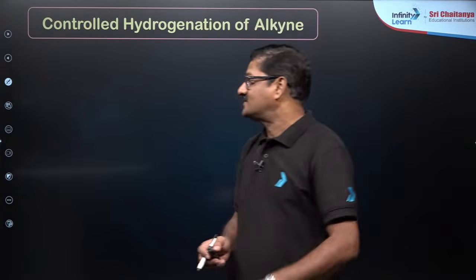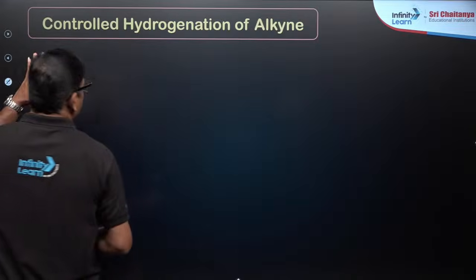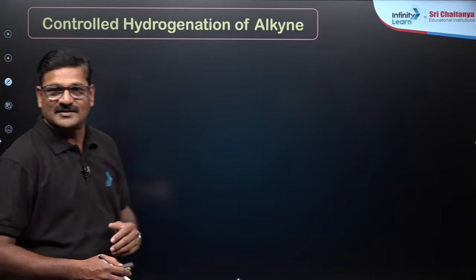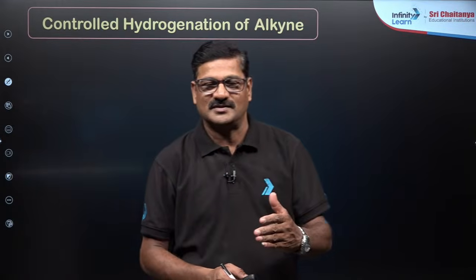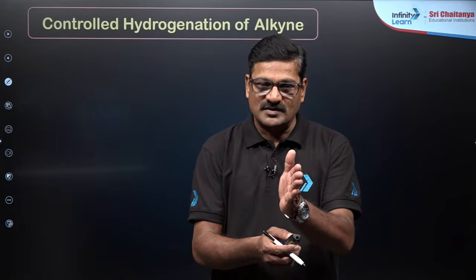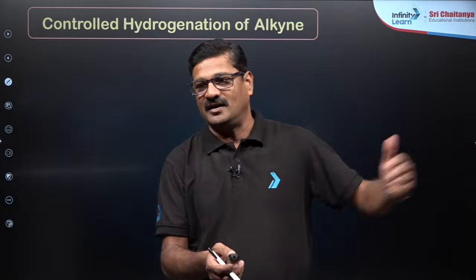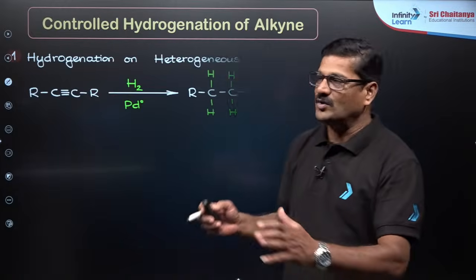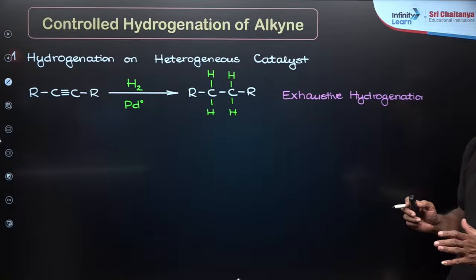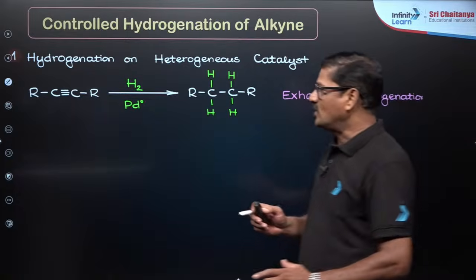Preparation of alkenes: controlled hydrogenation of alkynes. Any unsaturated compound, say an alkyne, when you add hydrogen it becomes an alkene, and it becomes an alkane. In this scenario, you have exhaustive hydrogenation. This was an alkyne.